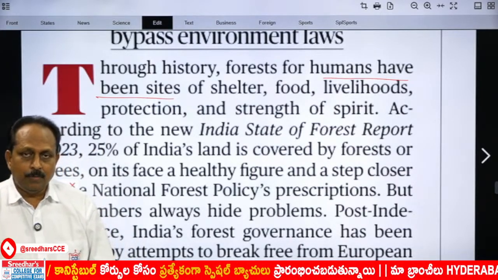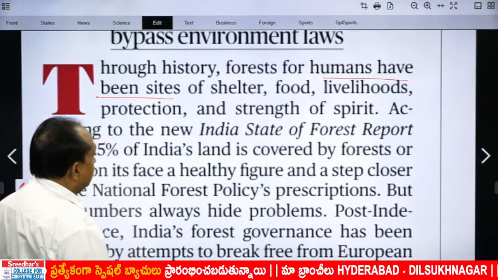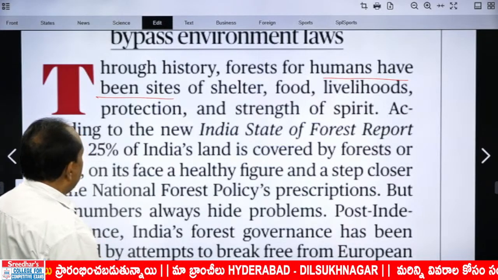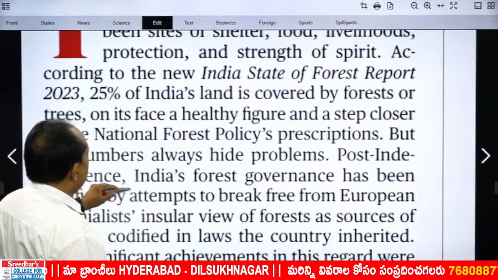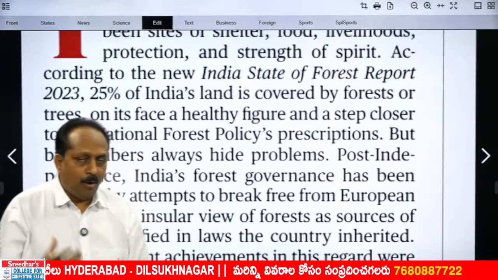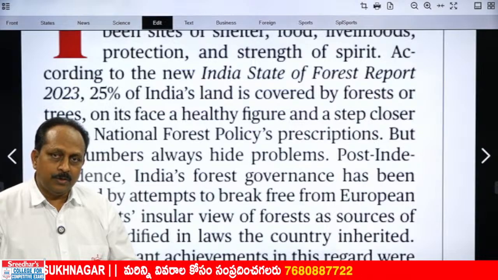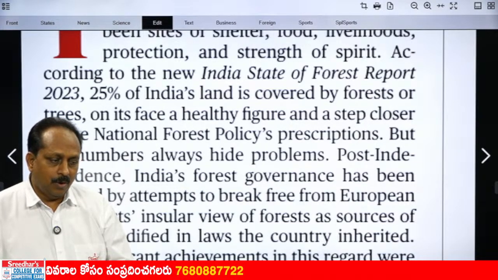Sight goes with your visual thing. But here, what is it? Sites, place. Sites of shelter, food, livelihoods, protection, and strength of spirit. Easy to understand. The first sentence talks about the importance of forests for mankind. They have been a source of so many things: shelter, food, livelihood, all these things.